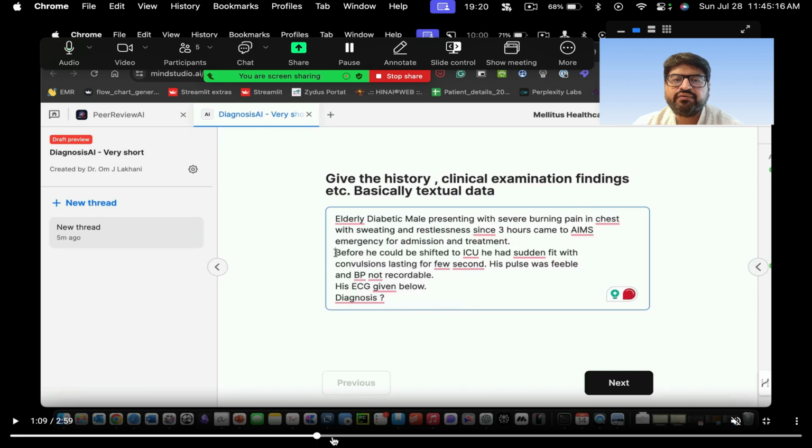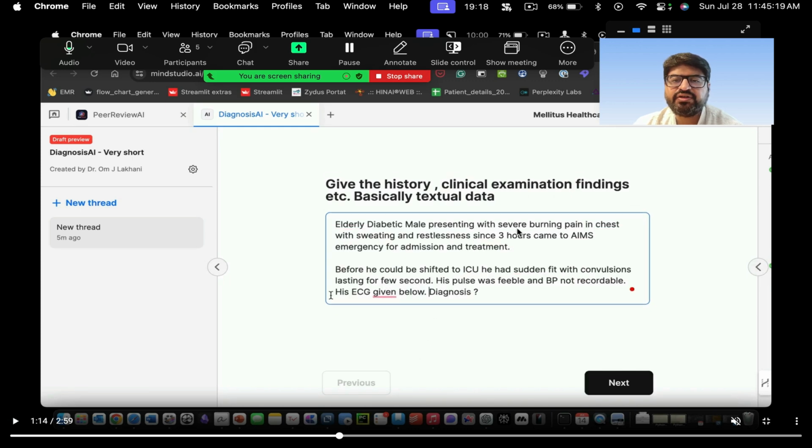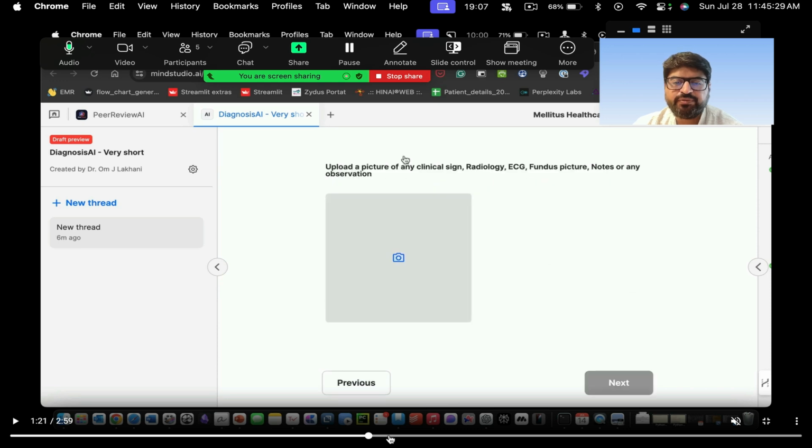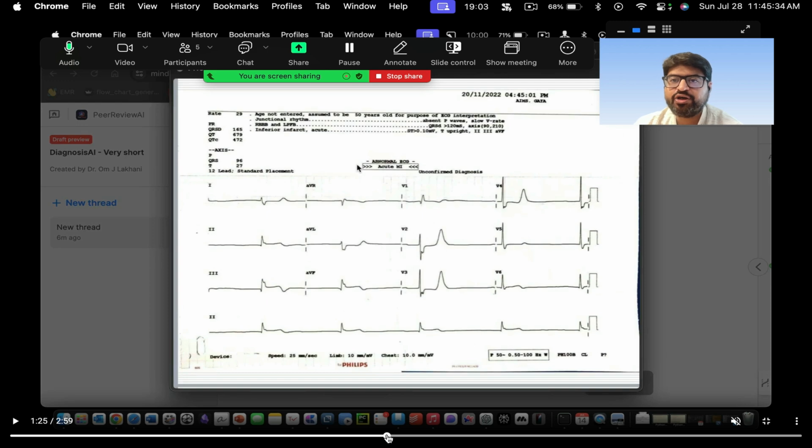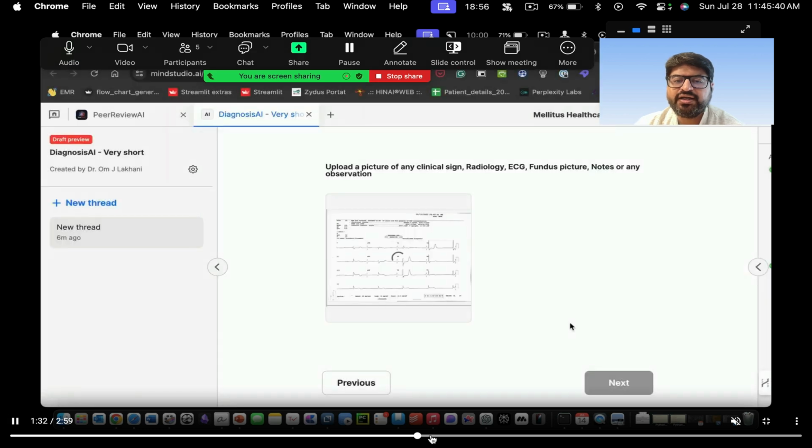Right. So here we said we have an elderly male patient presenting with severe burning chest pain. Came to AIIMS emergency for admission and treatment. Before he could be shifted to ICU, had a sudden fit with convulsions lasting a few seconds. Pulse was feeble. BP was not recordable. His ECG was given below. I hear that a lot of doctors listening to this are cardiologists. So this is the ECG. Now you can make the inferior wall MI. A lot of you would make that with bradycardia and all that, right?